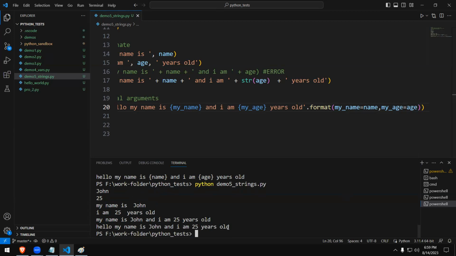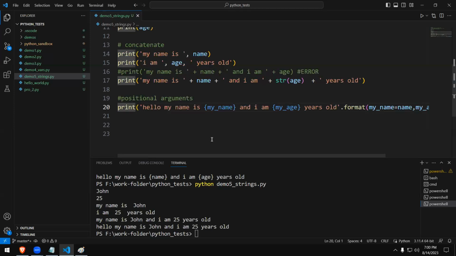Can there be spaces within the curly braces? It's a good question. It's not allowing. So that's the syntax, there are no spaces you can use, right? Okay. So let's run that. I think I ran it. There we go. Hello, my name is John and I am 25 years old, right? Okay. Let's go forward.